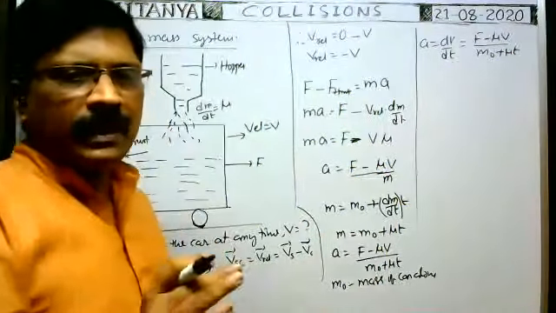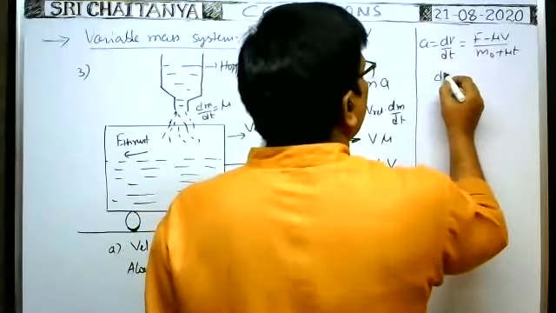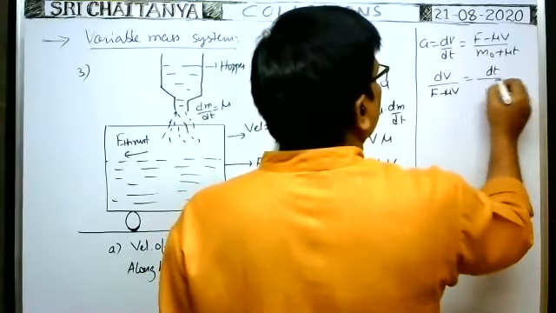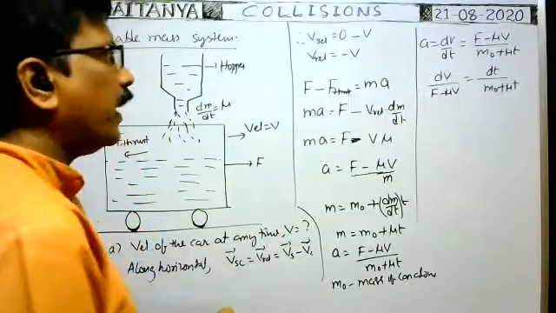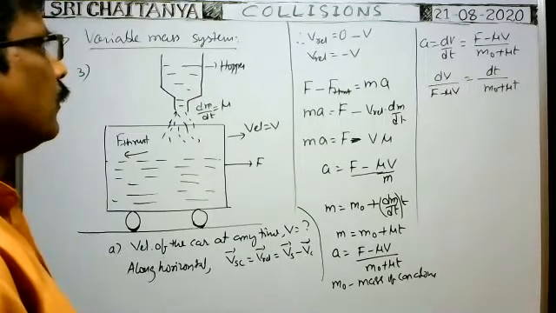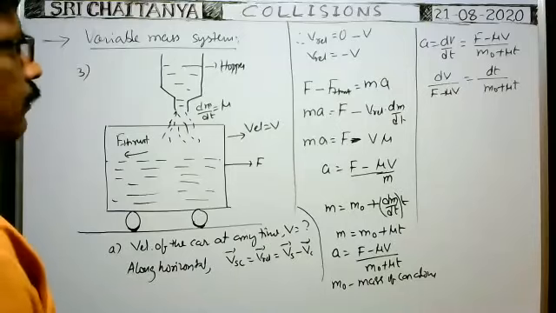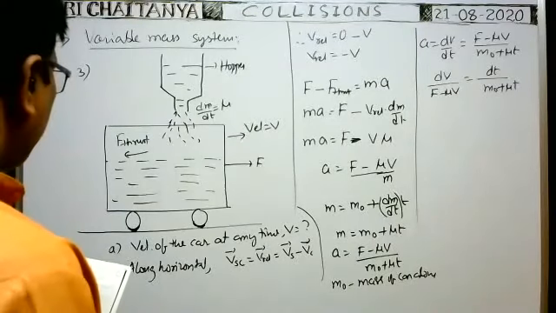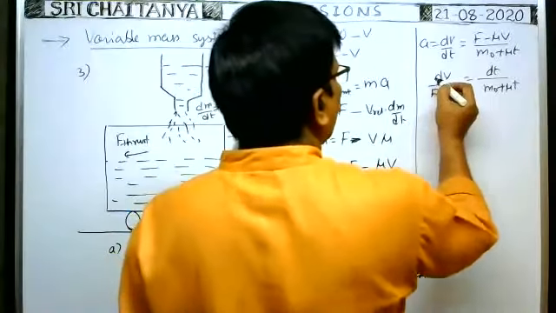Bring all v terms to one side and the remaining terms to the other side. Then dv by (F minus mu v) is equal to dt by (m naught plus mu t). Now integrate on both sides, between the limits.